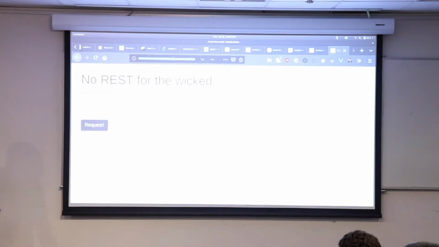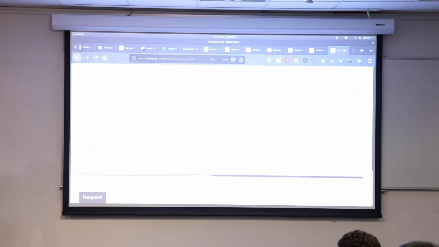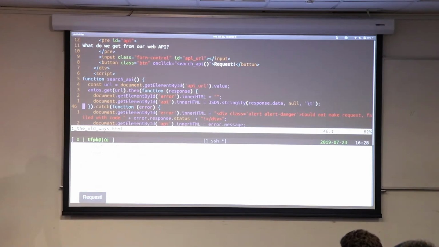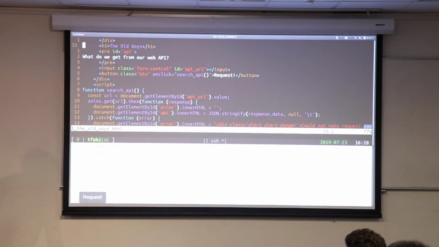What it should do is take a URL, paste it in there, we ask for it, and we see whatever that request returns. So in this case, this is the source code of this page. If I wanted to type in a server, I could type in server, for instance, make a request. And there we go, we can see that request. Perfect.